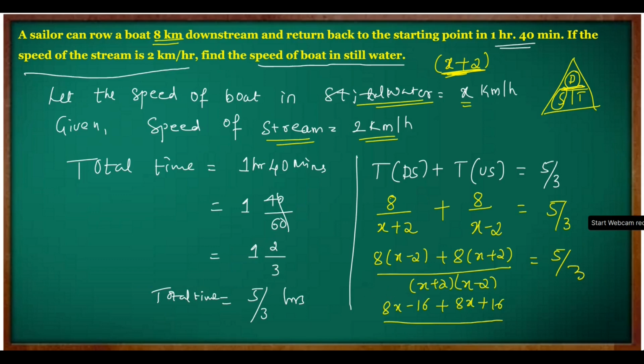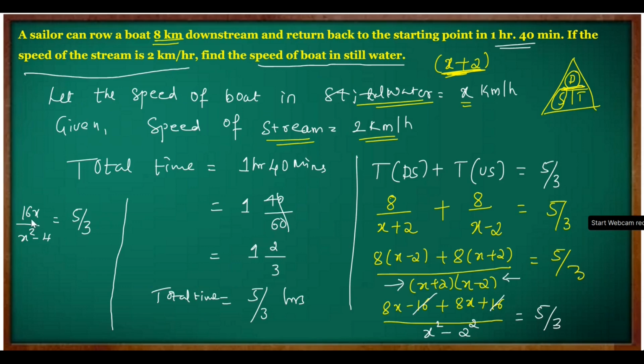Look at the denominator here. It is of the form a minus b, a plus b, which is a square minus b square, equal to 5 by 3. Now let's simplify this. Minus 16 plus 16 cancel out. Now 8x plus 8x gives 16x divided by x square minus 4, equal to 5 by 3.